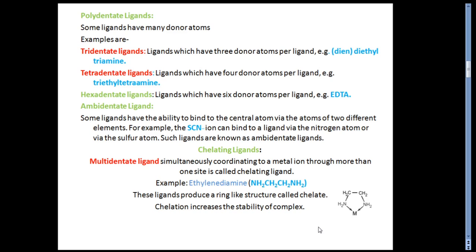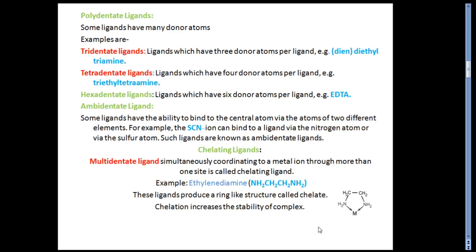Tetradentate ligands. Tetra means four. Ligands which have four donor atoms per ligand are called tetradentate ligands. An example is triethylenetetraamine. Then hexadentate ligands. Ligands which have six donor atoms per ligand, and the well-known example is EDTA.